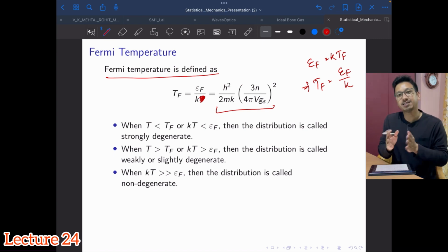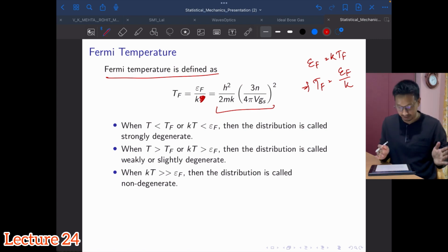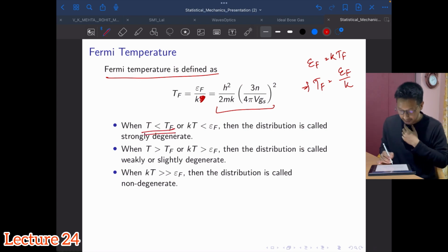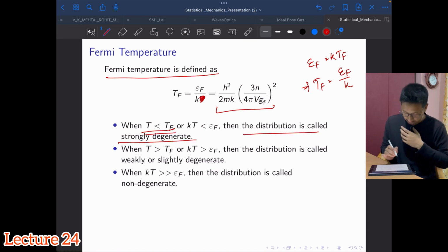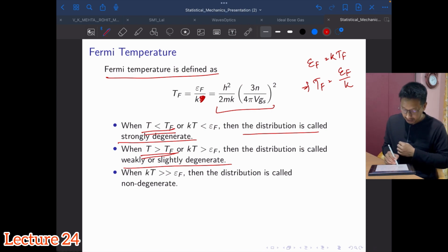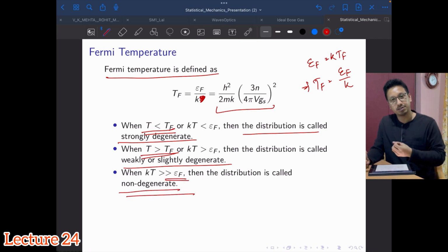Now this temperature becomes again a scale for us. If the temperature is below TF, the Fermi temperature, the distribution of the gas will be called strongly degenerate. If the temperature is just above TF, we will call it weakly degenerate. And if it is very large, so that the thermal energy is way larger than the Fermi energy, we will call it non-degenerate. We'll take up the effect of degeneracy on the Fermi gas from the next lecture.